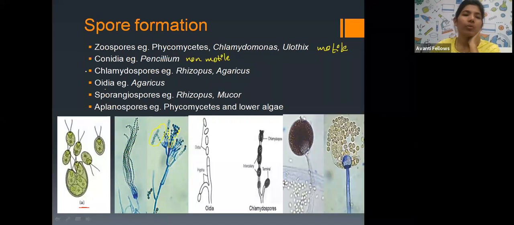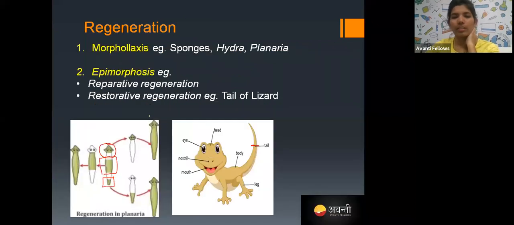Okay, so and you need to say me what is a chlamydosporus, odia, sporangiosporus, and eplanospores. Yes. Okay, Srushti.